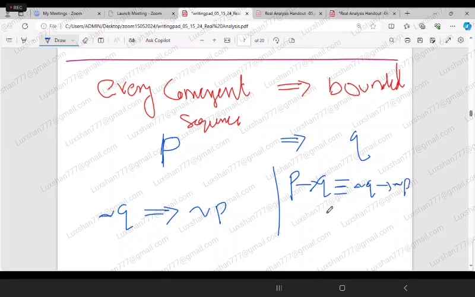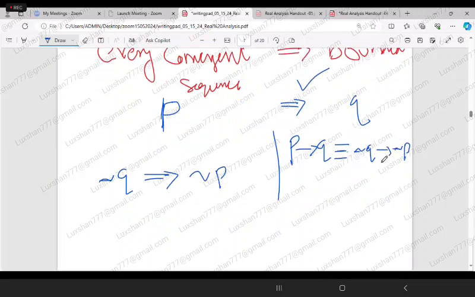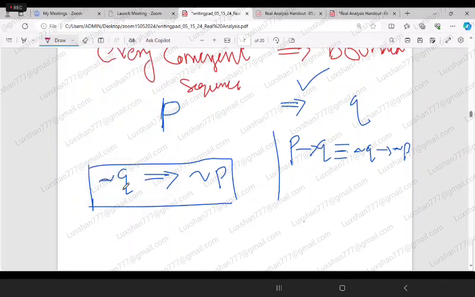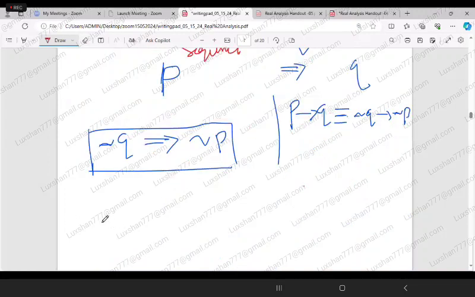So these two are equal. Already we have proved this is true. Therefore, from this statement, negation of Q means not bounded, so you can say that not bounded implies not convergent.